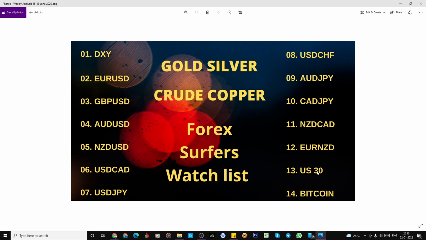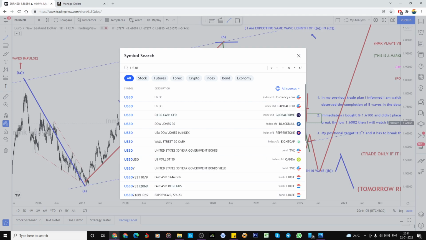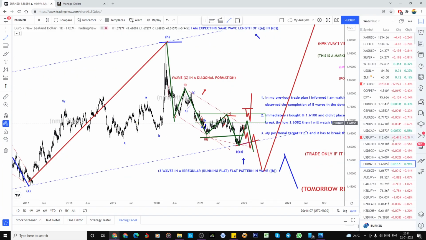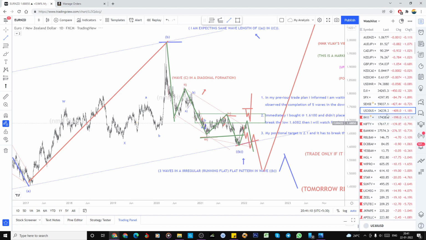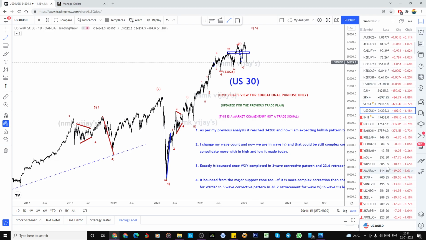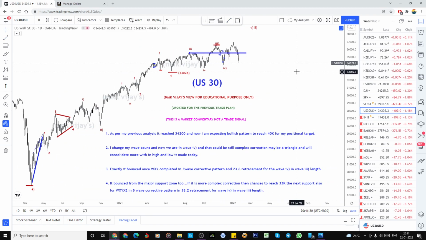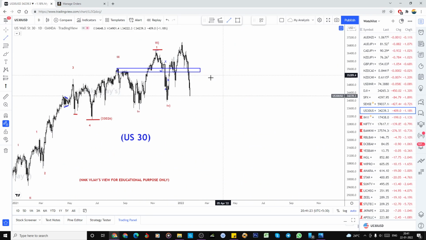New Zealand CAD, finished everything. Yeah, we can move to US 30. Once again, US 30, we can go from here. All the stocks are in the red, I don't know about the fundamentals, but we expected that, right? What I expected from here itself is that it may bounce. What I said, this is the 1 2 3 4 and 5, so we may get a deeper correction also. It's there, and it is doing it here.